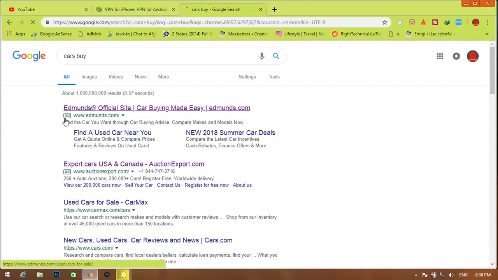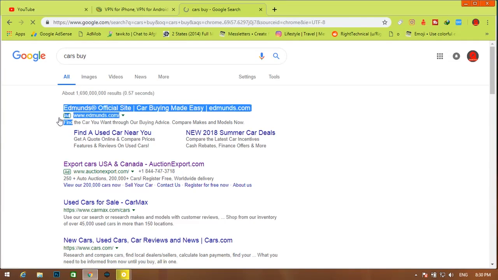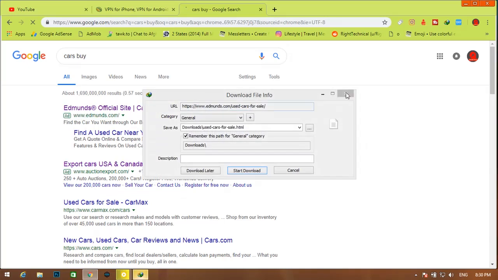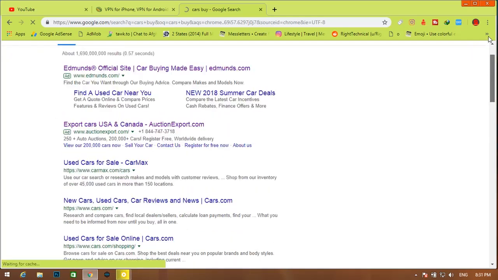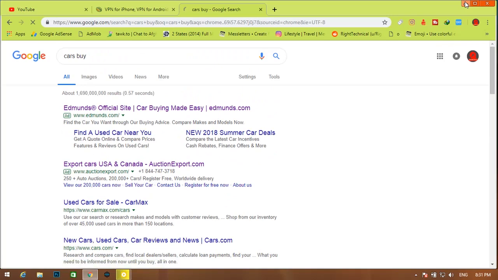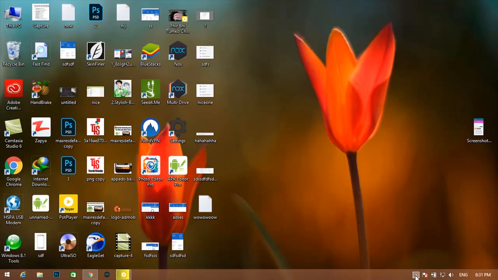Search car and you will see there is an ad. If you click on the ad, Google shows you the car ads every time. Then you will get high CPC. So click on this ad, then you will see the car ads in your app. So friends, click on this ad. You can click this ad, then you will see the car ads, and then click on ads. You must connect this VPN.